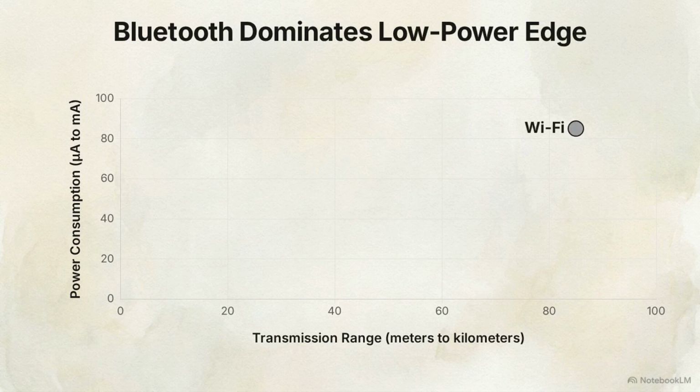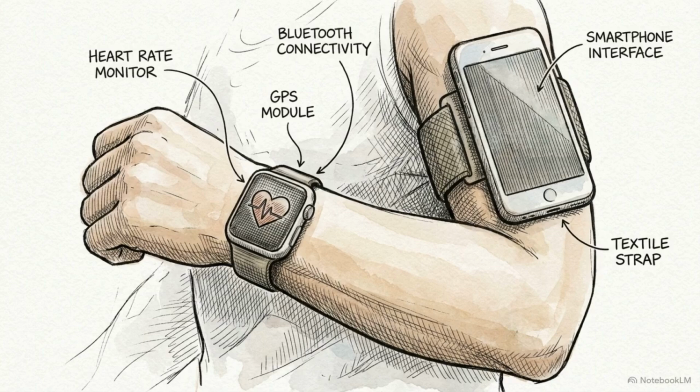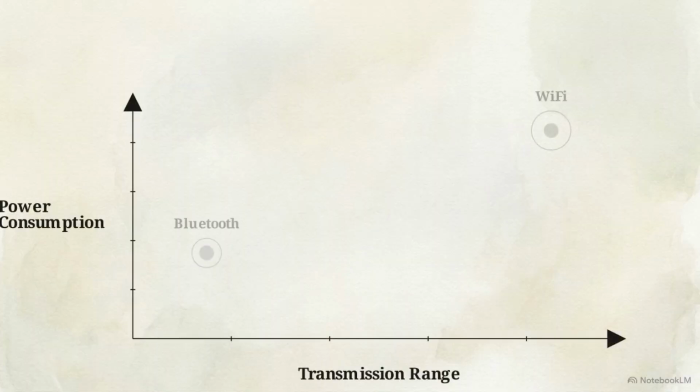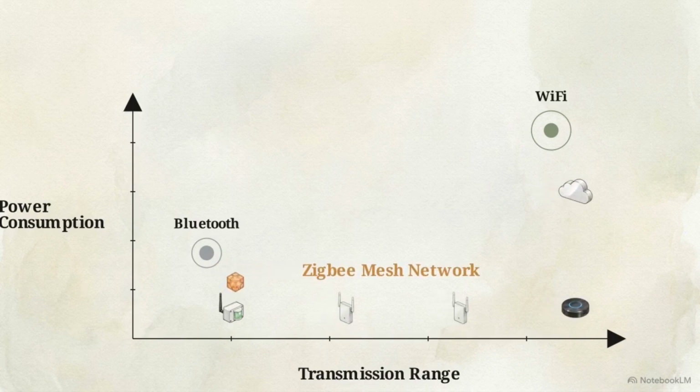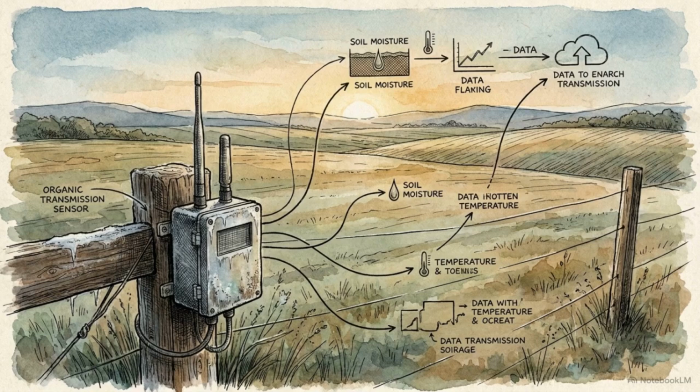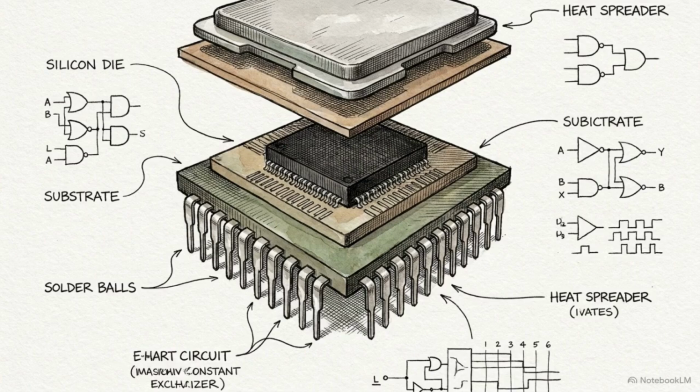Bluetooth sits at the opposite end, in the low-power, low-range quadrant. Its strict master-slave piconet makes it the undeniable choice for short-range, localized personal device pairing, where preserving battery is essential. Zigbee breaks the physical limitations of a single radio. Its mesh topology allows it to span from low to high range along the x-axis, while remaining strictly low power on the y-axis. System elegance is determined by how well a network topology survives the physical realities of its environment, rather than the raw speed of the protocol itself.